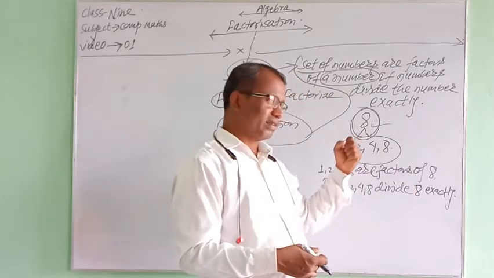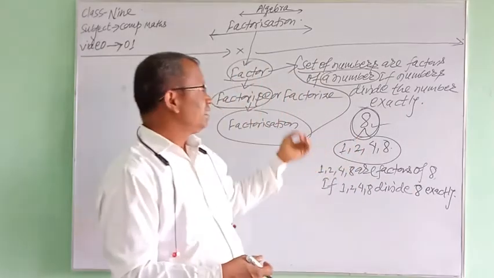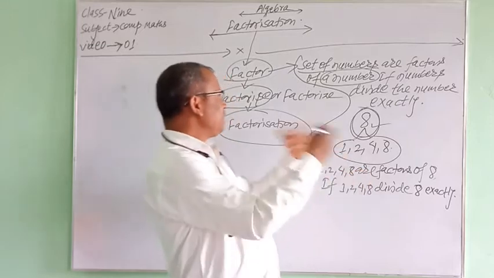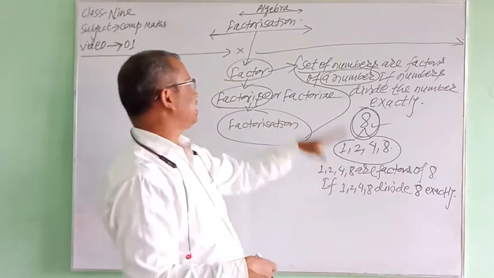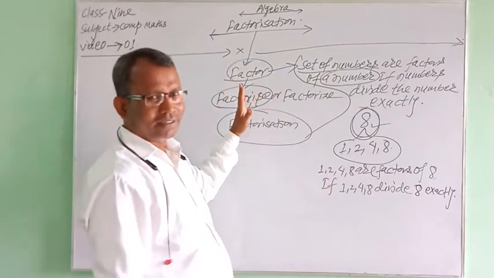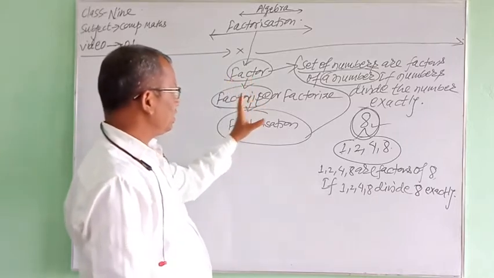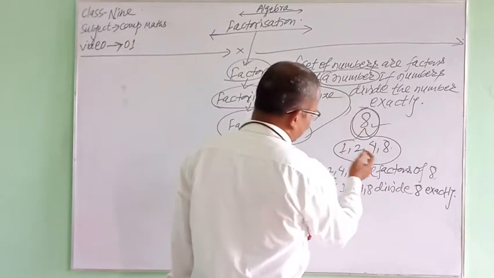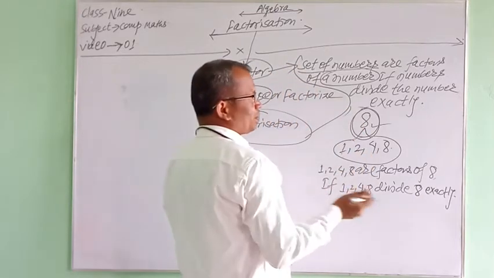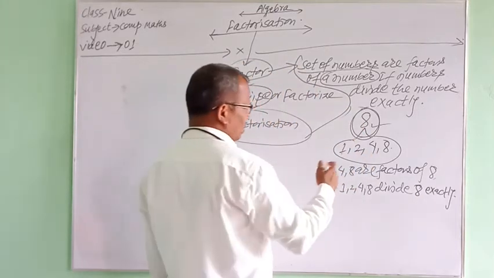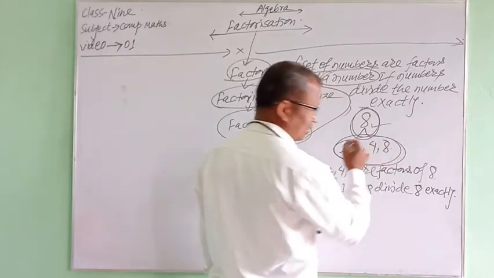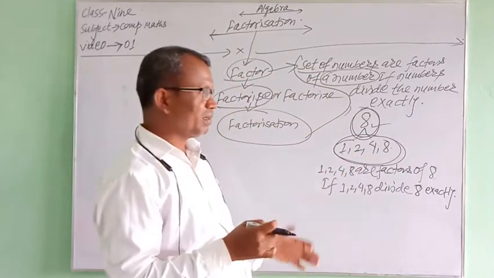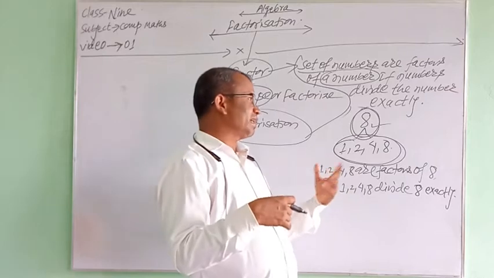This you have studied in class 6. And now we are going to use the same thing here in algebra. In class 7 you studied factors of a number. In two different ways you found the factors of a number. One, finding the set of numbers which divide the number exactly.